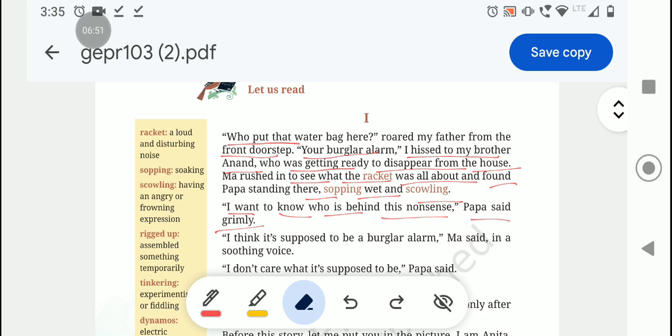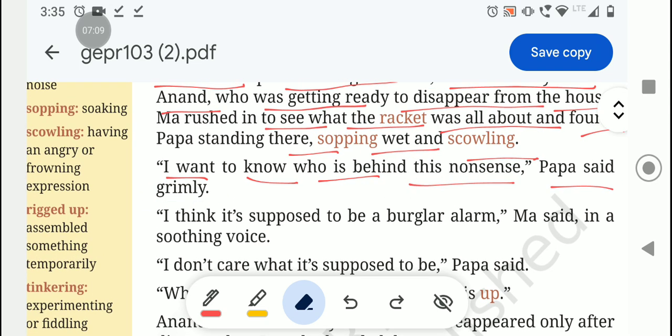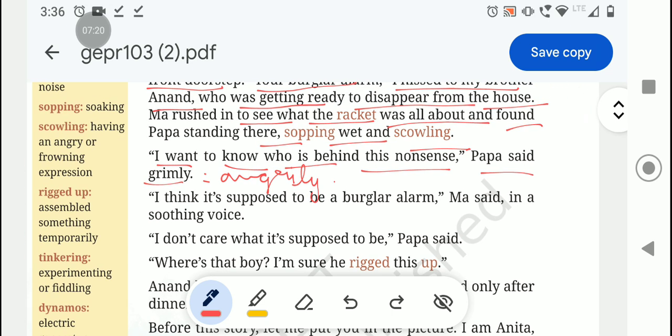Papa is standing there soaking wet and in an angry mood, and Papa is saying very grimly, "I want to know who is behind this nonsense." Grimly means angrily.